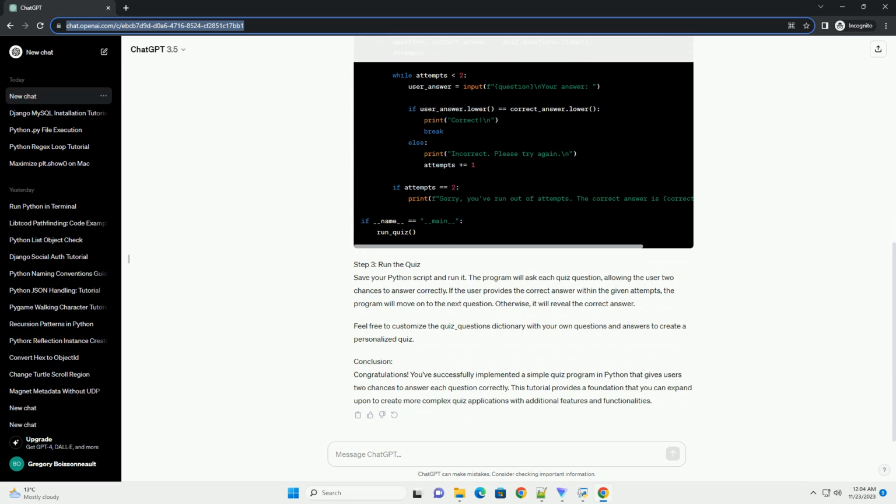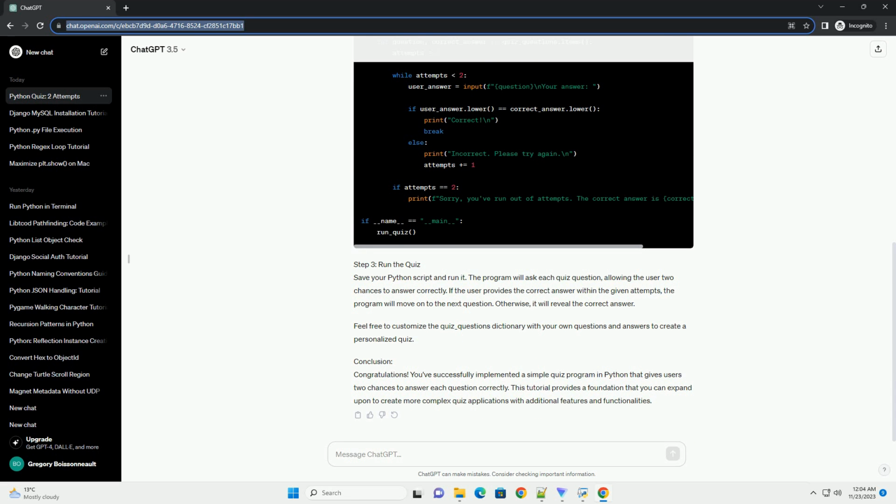Step 2. Create the quiz logic. Now, let's write the main logic for our quiz. We'll iterate through each question, provide the user with 2 chances to answer correctly, and give feedback based on their responses. Step 3. Run the quiz.